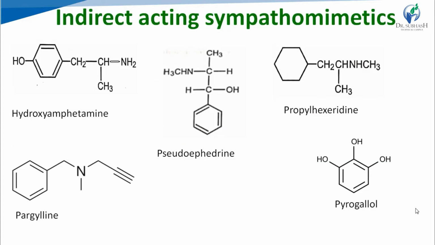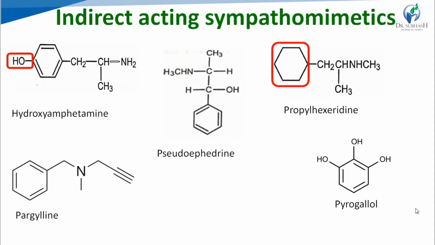First class, which is noradrenaline release enhancers, and in that hydroxyamphetamine. In the structure of amphetamine, hydroxy substitution gives hydroxyamphetamine. Then this is the structure of pseudoephedrine. Then propylhexedrine. Here saturated benzene, so hexedrine, and propyl, 3 carbons are there, so propylhexedrine.